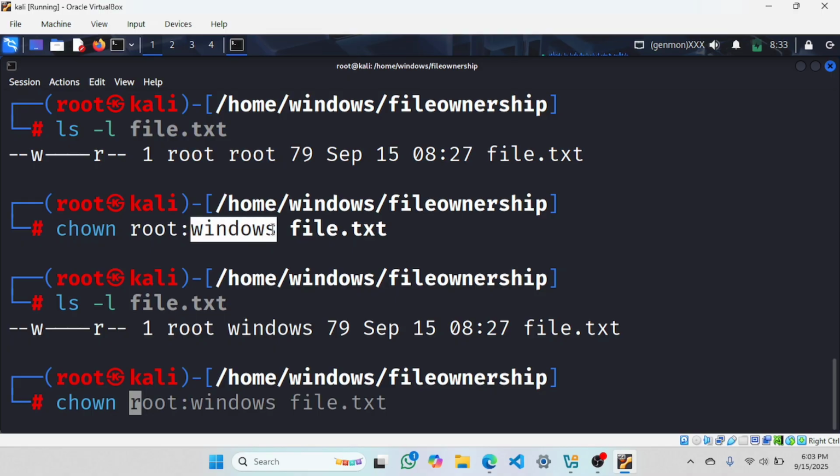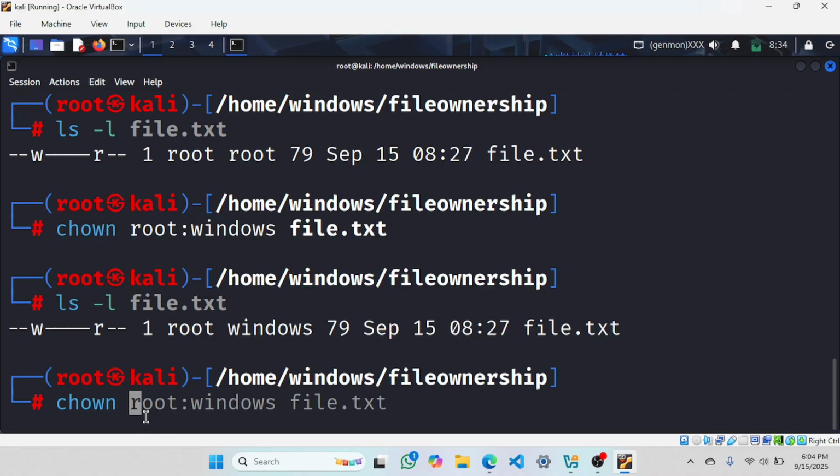Now I am changing this root to Windows. What is Windows here? It's a user. Who is that? It's me. Obviously, Windows is a user. So I am changing from root to Windows, from one user to another user. For which file? file.txt. For that I am using the chown command.